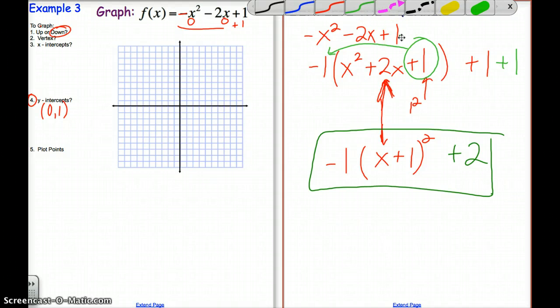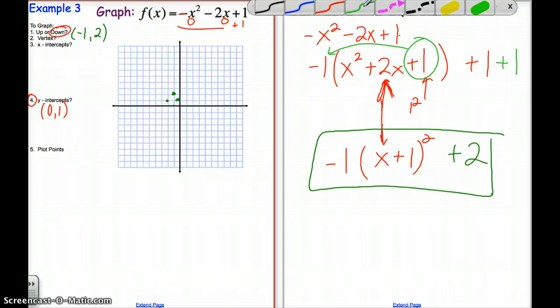Multiply it out, make sure you agree with it. If you don't, let me know. Bring in your questions. So the vertex for this case is going to be at negative 1, 2. So now I can see my vertex quickly, which is the whole point of completing the square. So I'm going to start graphing negative 1, 2. My y-intercept is at 1, so I have this. It looks like my x-intercepts are going to be just around 0 and negative 2.